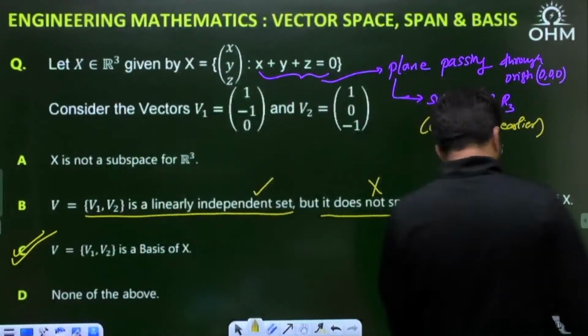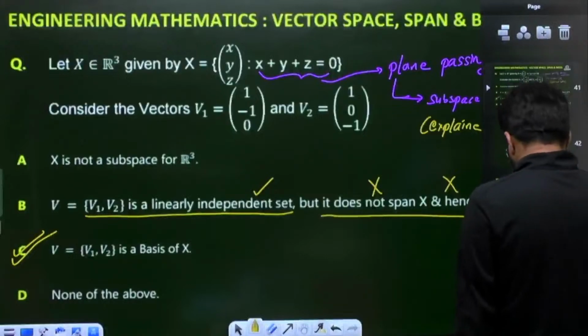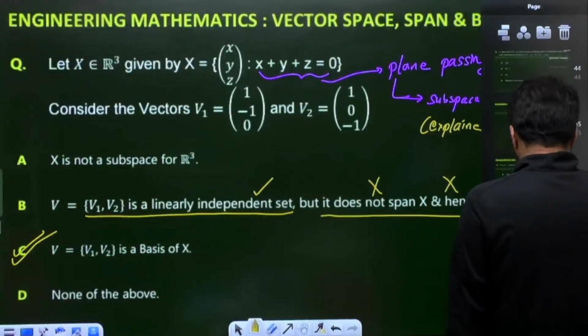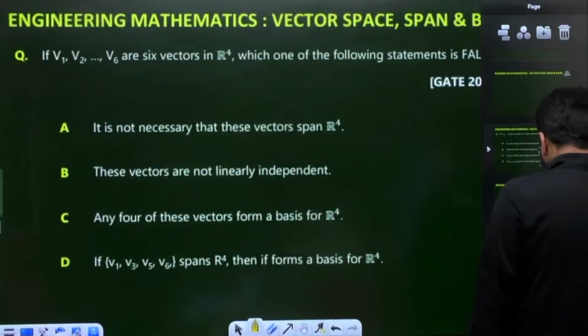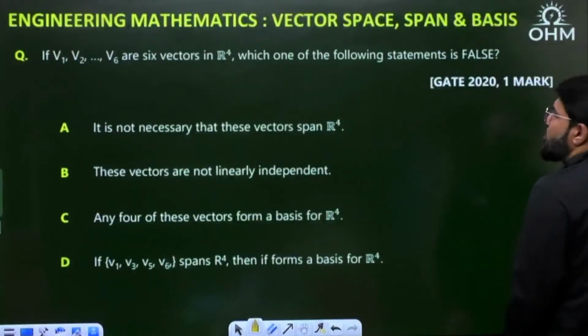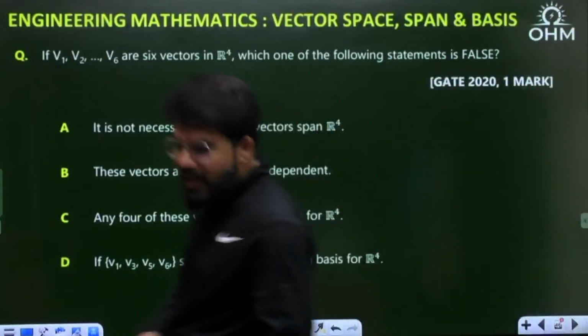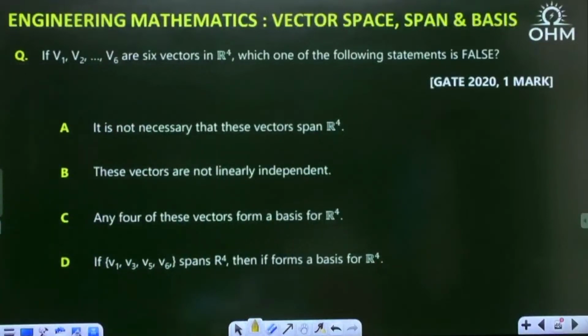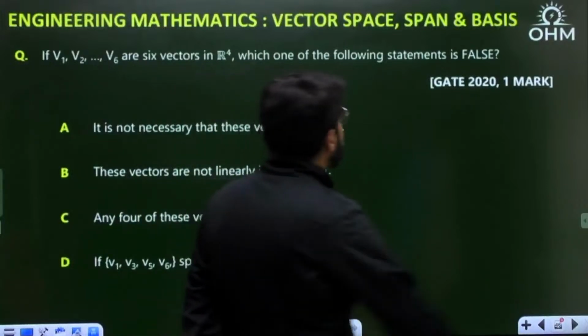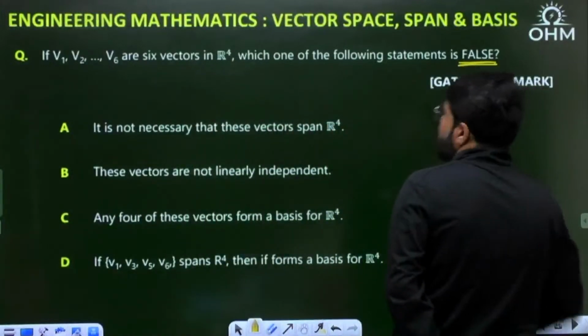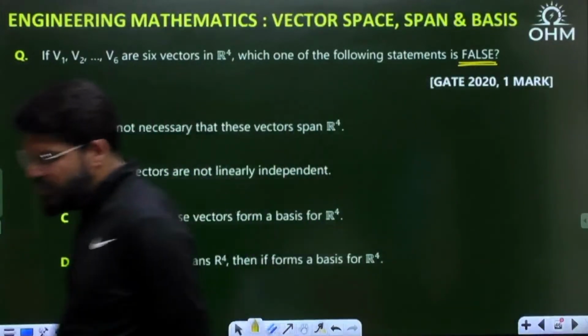Okay, next. Another question. This one is a good, purely conceptual question. GATE 2021, 1 mark. If V1 to V6 are 6 vectors in R4, then which of the following statements is false? Option A.